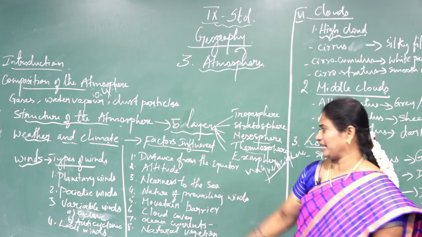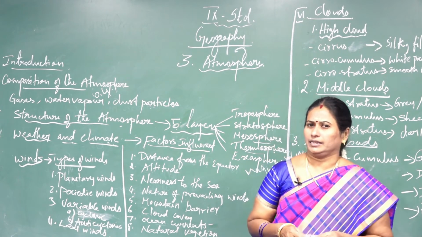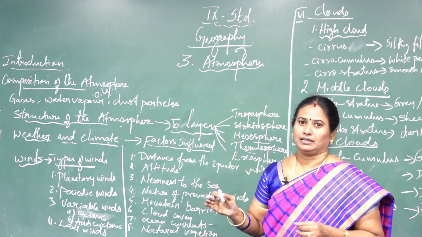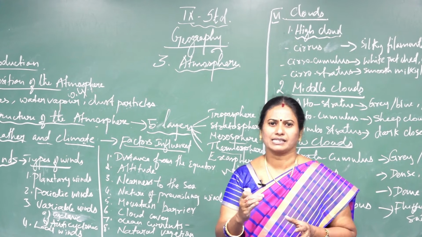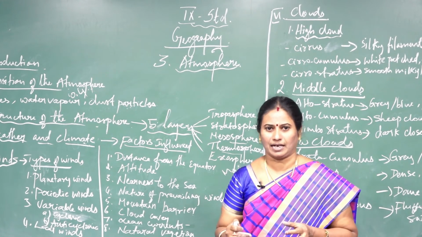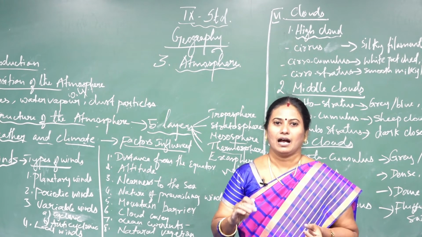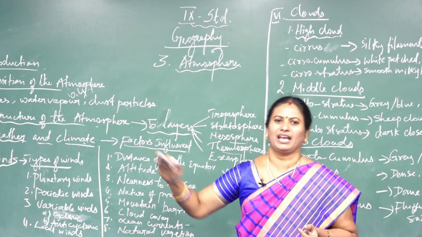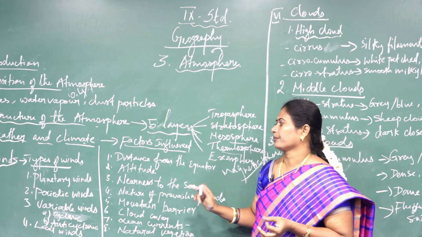First I am going to explain about distance from the equator. Here the climate of the equator depends upon the sun rays. The sun rays fall vertically on the equator. Thus the places near the equator are warmer than the places far away from the equator. That is the distance from the equator.